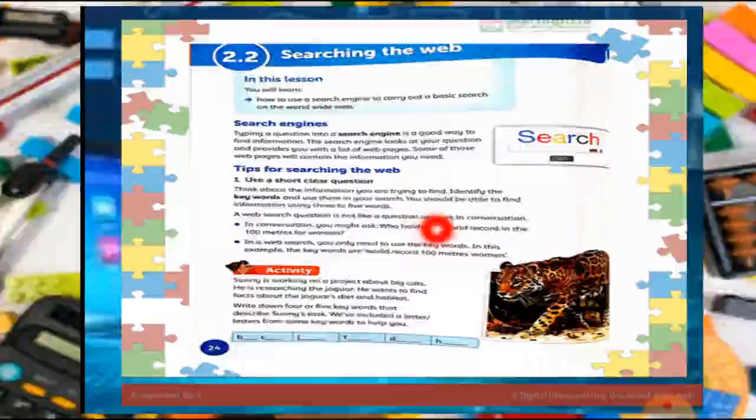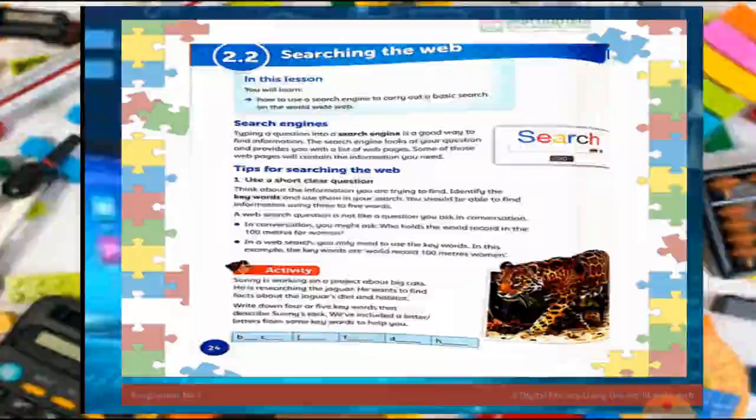A web search question is not like a question you ask in a conversation. It is not just like I want to know about the deer. I want to know about the tigers, what they like, what they eat, how they behave. I will just use a small keyword. In this way I will know everything about the jackal, the tigers, the deer, the animals. Maybe it's a parrot, whatever, search about it. We always use a keyword, a small word which describes our query.